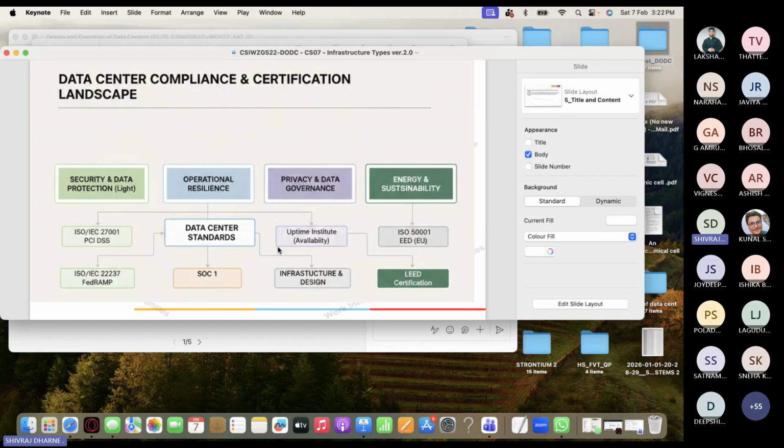There are SOC1 report types, Type 1 and Type 2. Type 1 means controls are designed properly and assessed at a point in time. Type 2 means controls are designed and operating effectively and assessed over a period, not just at a single time. That's called Type 2. Type 2 is more valuable because it is usually assessed over a period of 6 to 12 months. So what does SOC1 focus on?